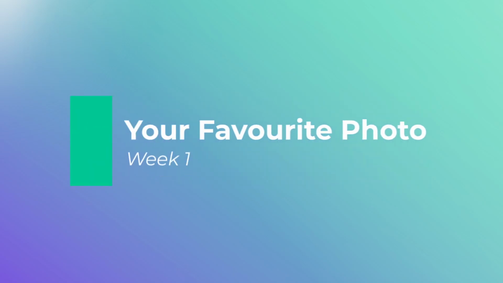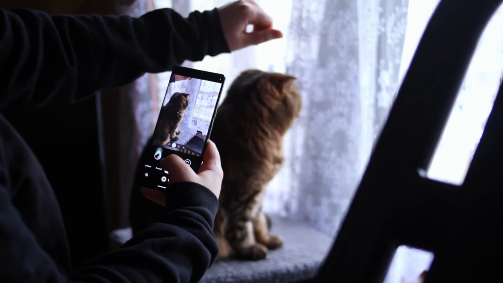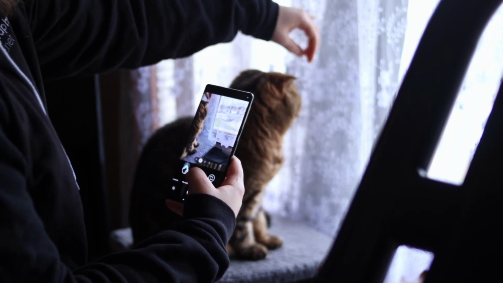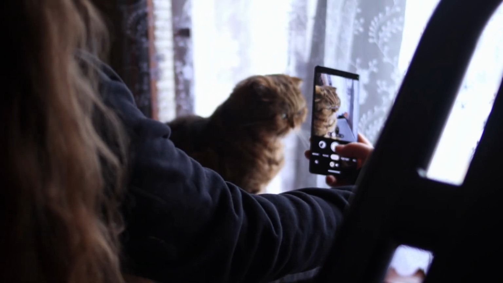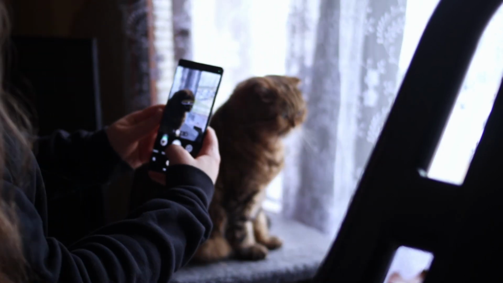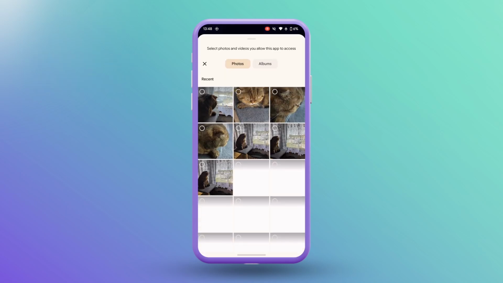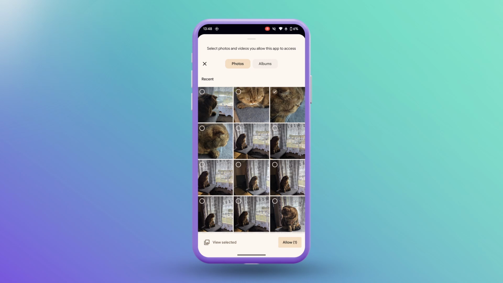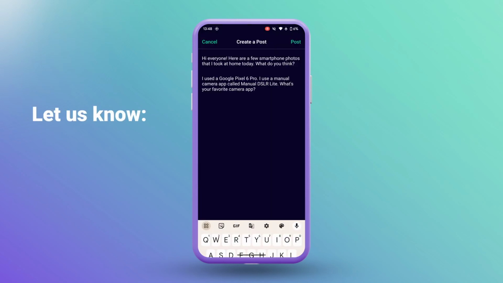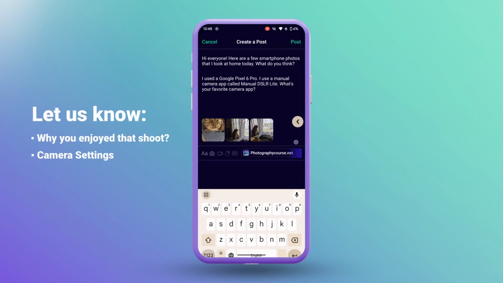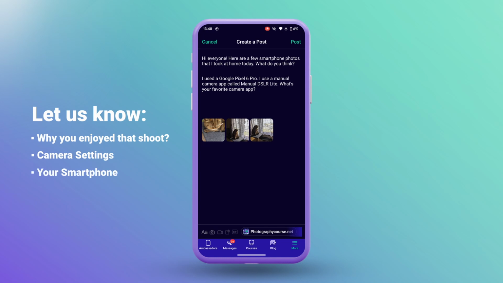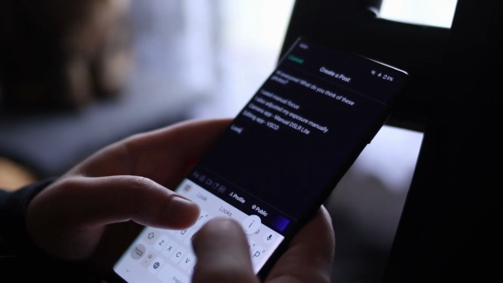This week's theme is your favorite photo. It's really simple, but it's a great way to introduce yourself to the other members and to show others what your interests are. So upload your first photograph, share a recent or old smartphone photo that you took that you're really proud of. Let us know why you enjoyed that shoot, what camera settings you use, what phone you use, and what your hopes and dreams are for the future as a photographer.